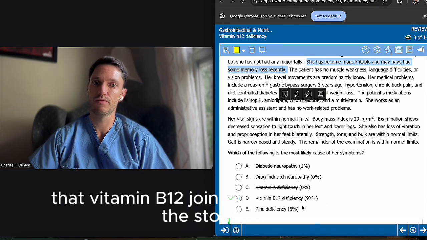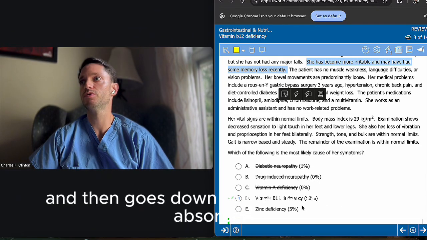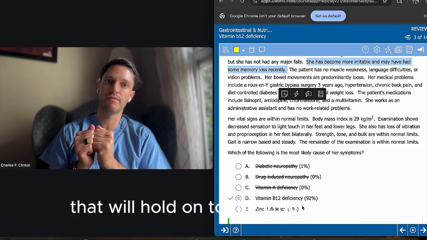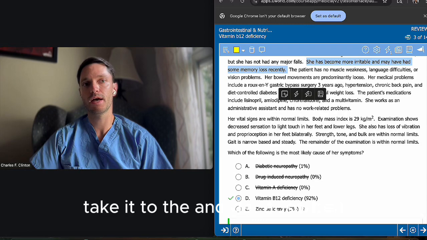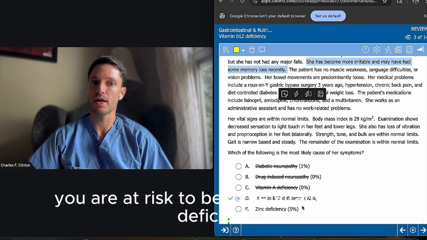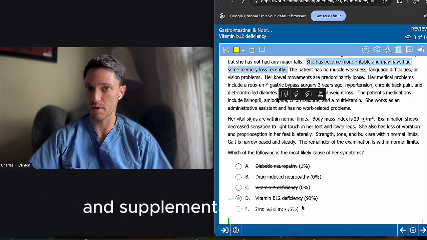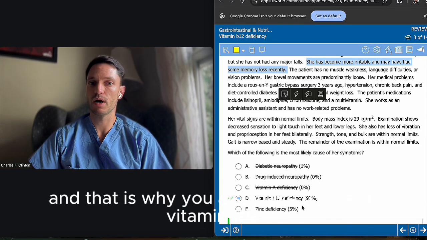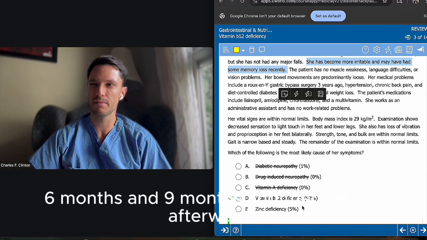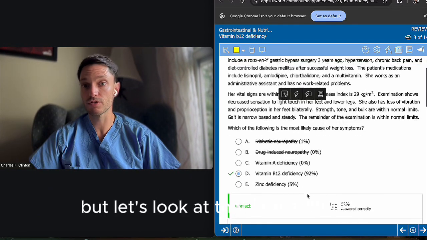And remember that vitamin B12 joins intrinsic factor in the stomach and then goes down to the ileum to get absorbed. So intrinsic factor basically works like a taxi cab that will hold on to the vitamin B12 and take it to the ileum to get absorbed. So now when you're bypassing all that, you are at risk to become vitamin B12 deficient. That is why you have to take vitamin B12 supplementation after Roux-en-Y. And that is why you also have to check vitamin B12 levels, I believe 3 months, 6 months, 9 months, and then yearly afterwards. But let's look at that in the table.